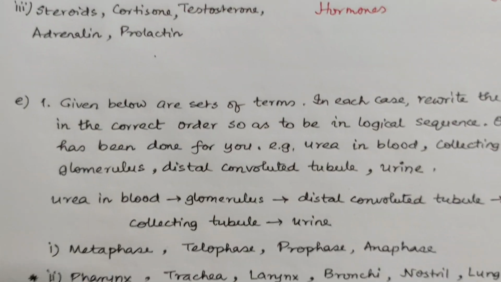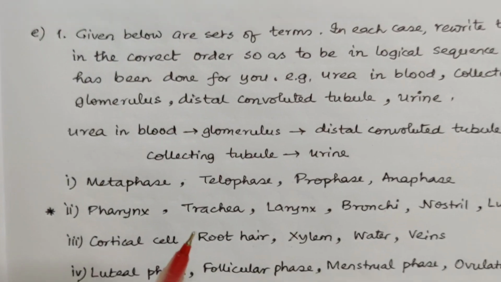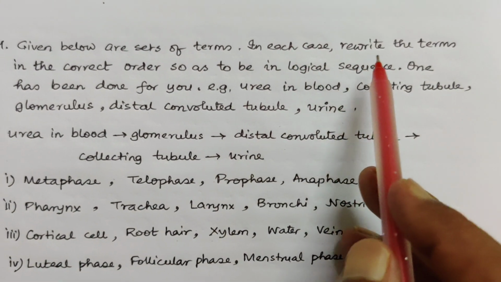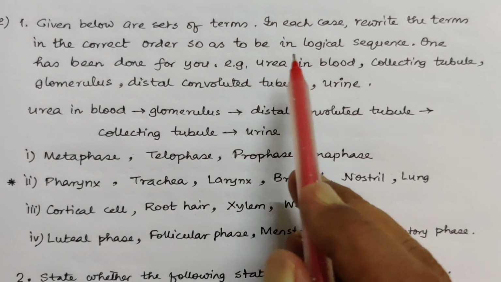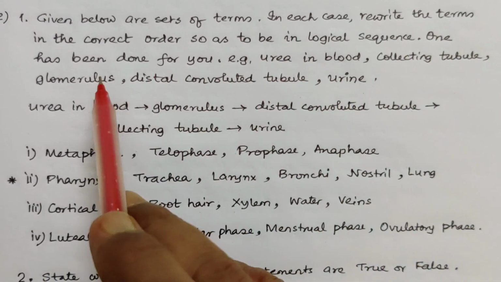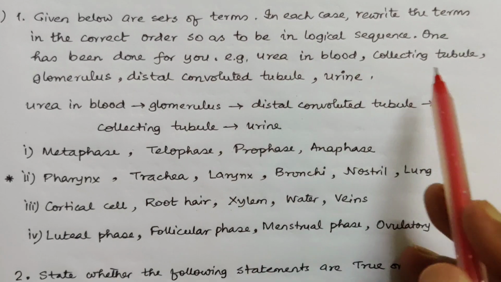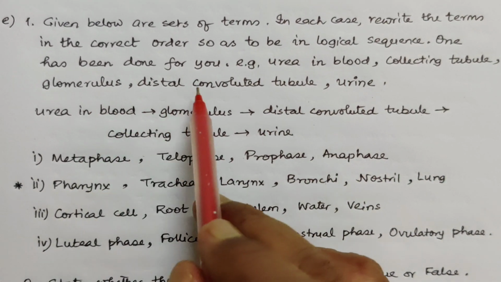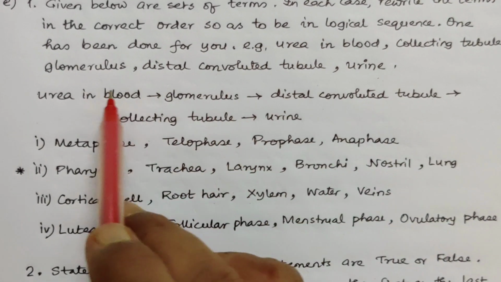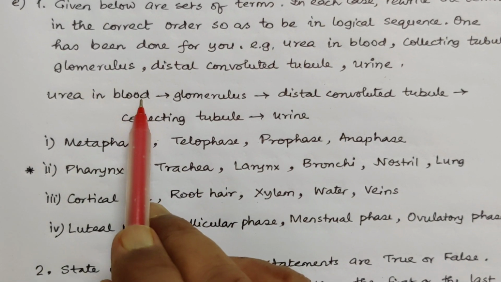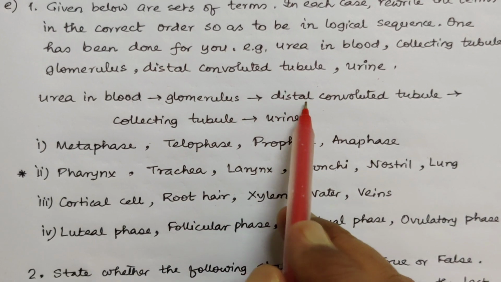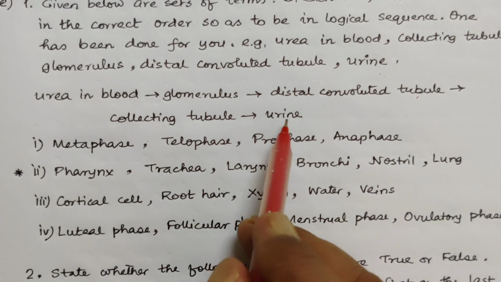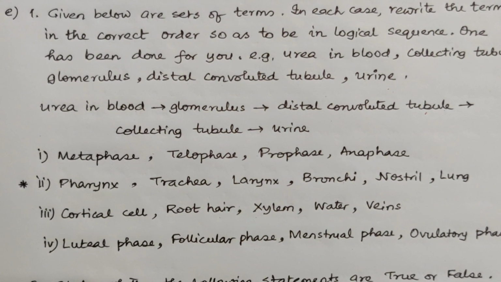Okay, fine. Coming to E section. Given below are sets of terms. In each case, rewrite the terms in the correct order so as to be in logical sequence. One has been done for you. For example, urea in blood, collecting tubule, glomerulus, distal convoluted tubule, urine. First is urea in blood, then it goes to glomerulus, from where it goes to DCT, then to collecting tubule, and then goes out as urine.